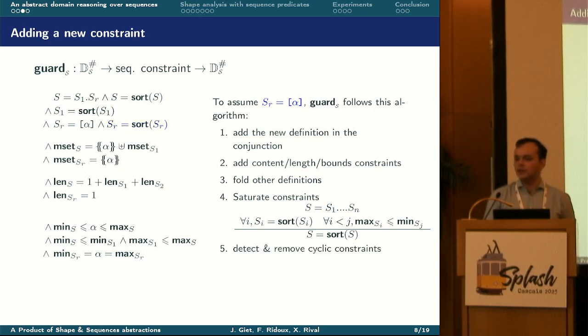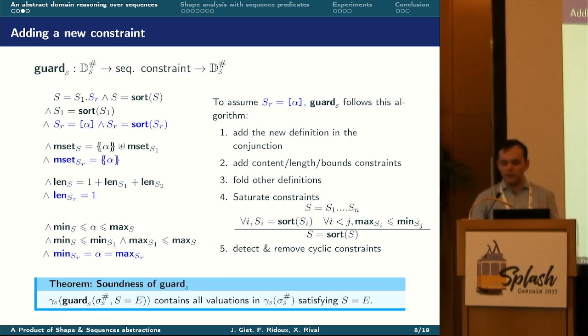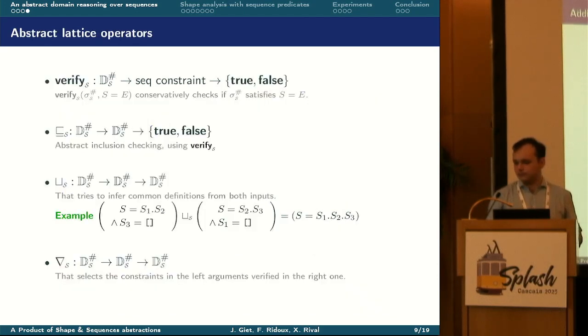And finally, the operator detects and removes cyclic constraints. And if at any step of this operator we detect inconsistent constraints, we simply return bottom. The guard operator is sound because the returned value over-approximates the evaluations satisfying the constraint.